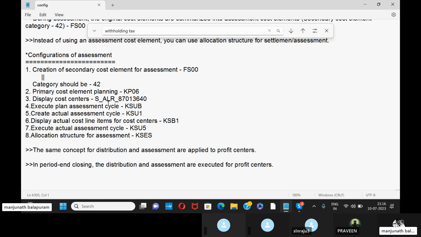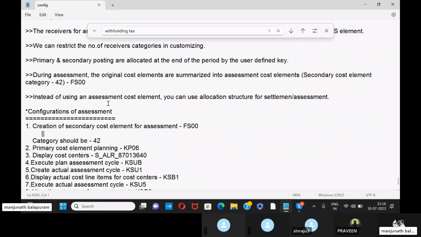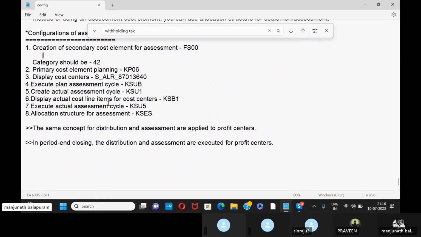Similarly, the same concept is applicable for distribution and assessment for profit centers as well. So this is all about the distribution and assessment cycle. This is part of the month-end activities. Both these aspects are used for the allocation process from one cost center to another cost center. We just need to keep in mind which case will use the distribution process and which case will use the assessment process. So that's it. Thank you.